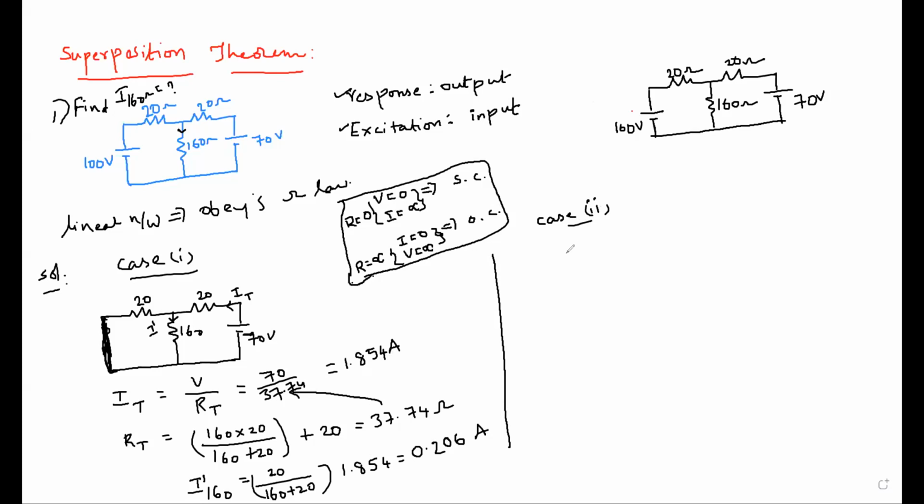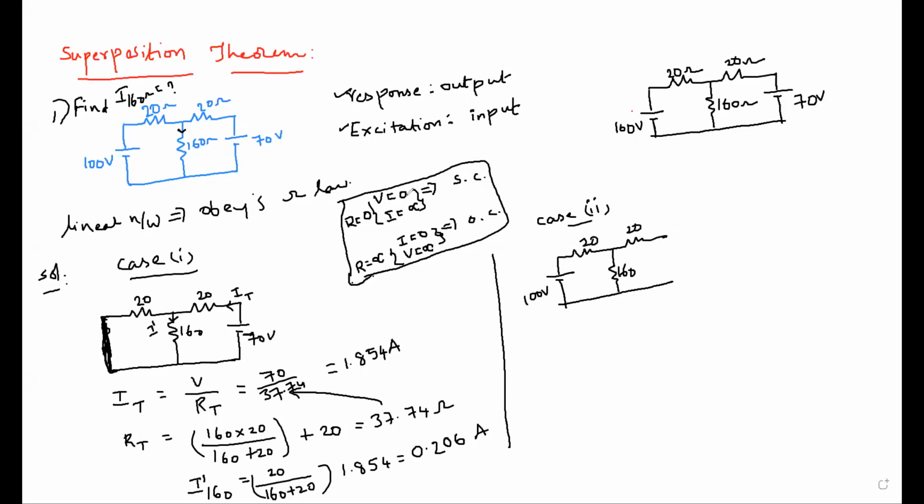Now case 2. Case 2 in the sense the remaining source, that is 100 volts, should now be in on condition, and the 70 volts is in off condition. So now again you need to redraw the circuit. Now this is on, your 100 volts is in on condition. And what about here? We need to short circuit or open circuit to make the voltage source value 0?